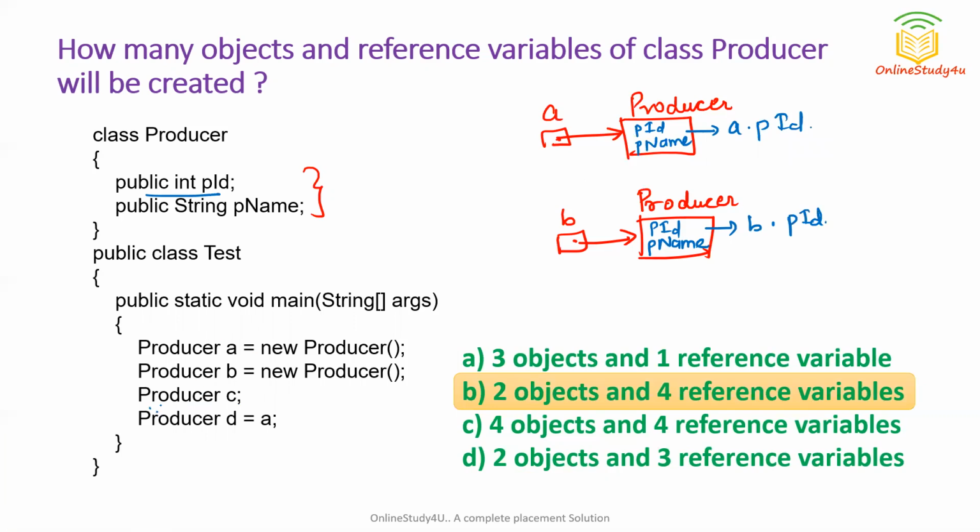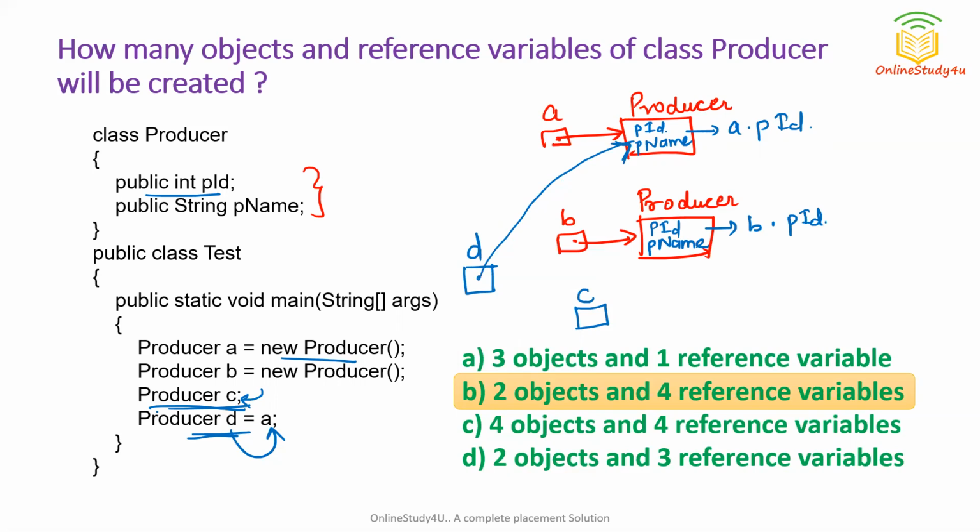Now let us see further. You can see an object reference has been created for C. So we have an object reference C, but it is pointing nowhere. We haven't allocated anything to it. Again, we have an object reference D. Let me create it. Suppose this is object reference D, and you can see it is pointing to where A is pointing. So to whichever object A is pointing, D is also going to point to that object. So this is the proper diagram.